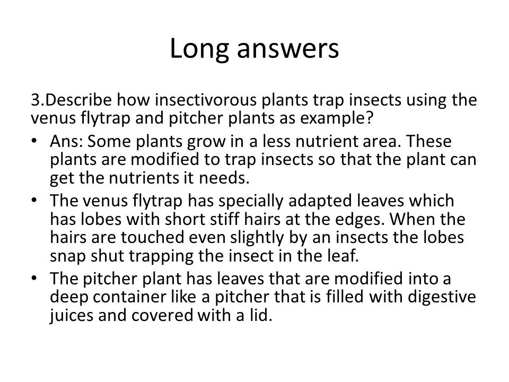When these hairs are touched, the trap closes its mouth on the insect, and by using the digestive juices, they take the nutrients. And the next one, the pitcher plant, has leaves that are modified into a deep container like a pitcher, and it is filled with digestive juices.